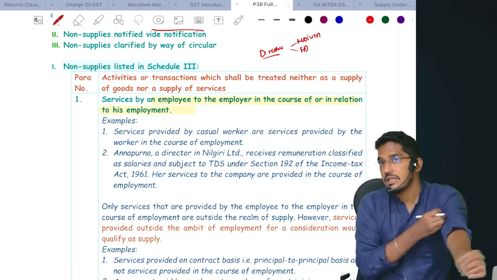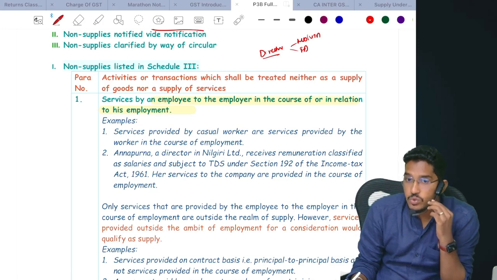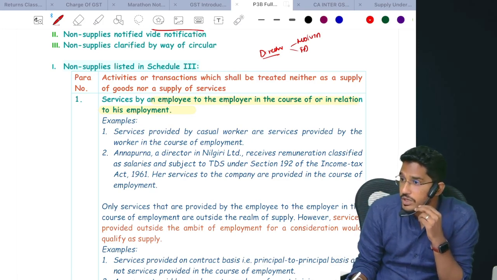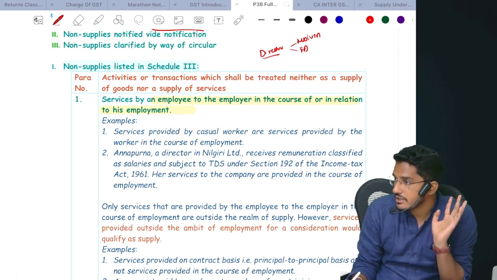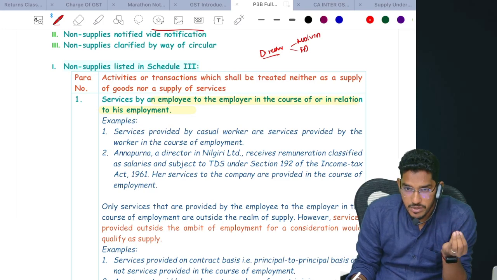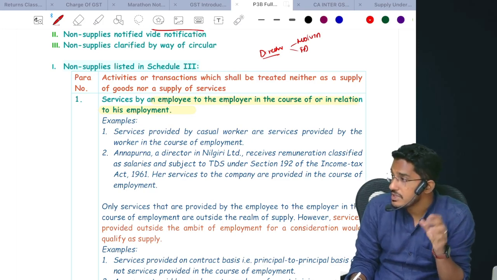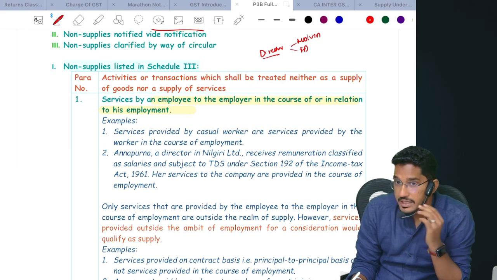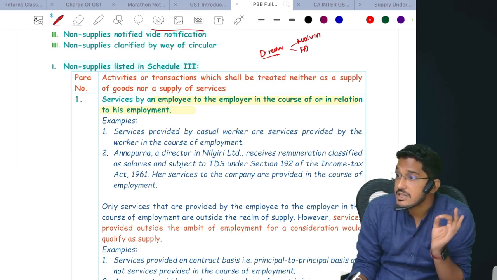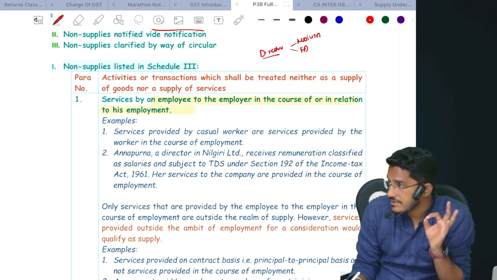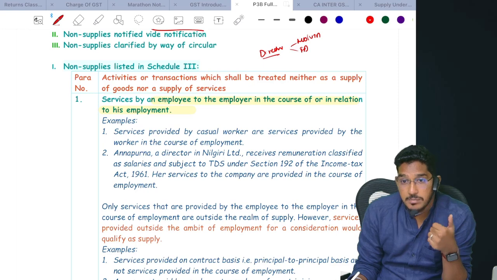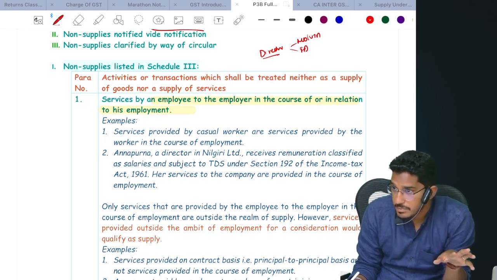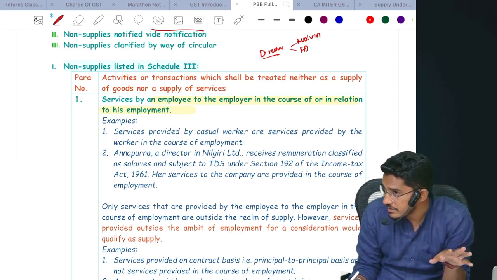So here they have helped us in one way to know whether a director is an employee or not. Check under which section TDS is getting deducted. The company will pay remuneration to the directors. Check under which section TDS is getting deducted. If the TDS is getting deducted under section 192 as per the Income Tax Act, then that director will be considered an employee, and whatever services that person is providing will be considered neither supply of goods nor supply of services.